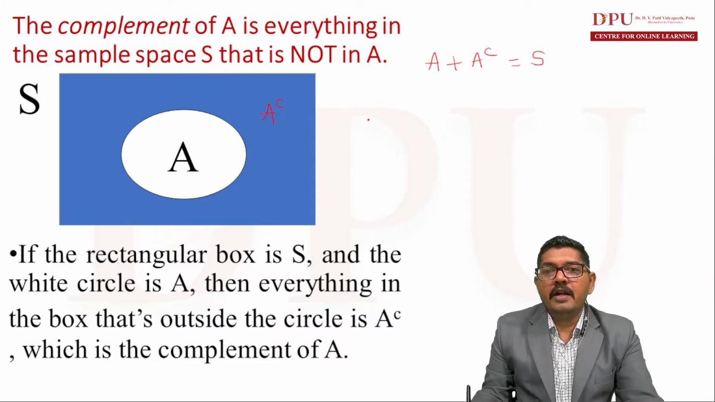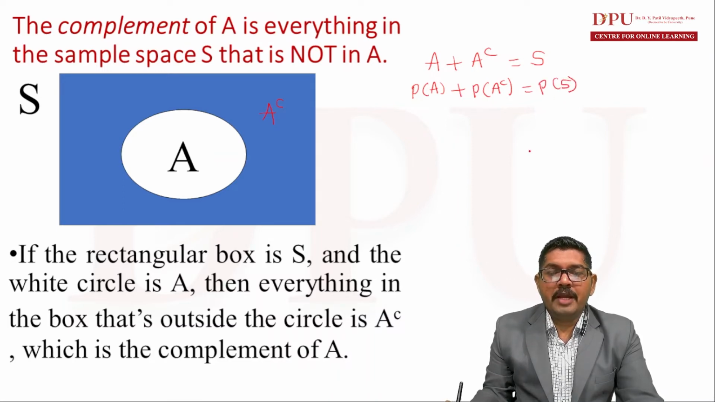All right, let us apply probability on both sides. What do we get? Probability of A plus probability of A complement is equal to probability of sample space. Now we already learned that the probability of sample space is equal to 1. So probability of A plus probability of A complement is equal to 1. This is the third theorem of probability we learned.